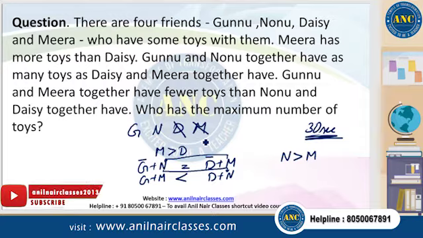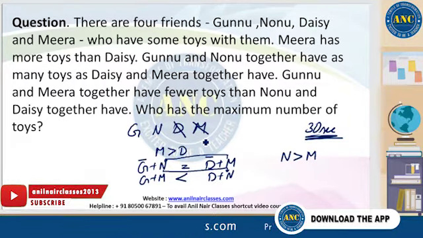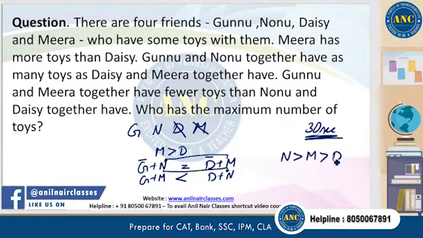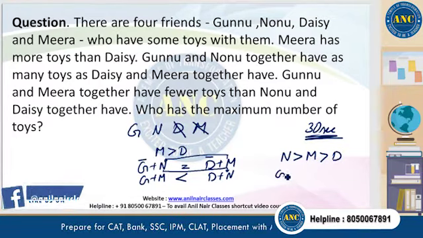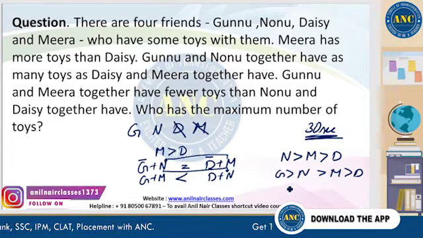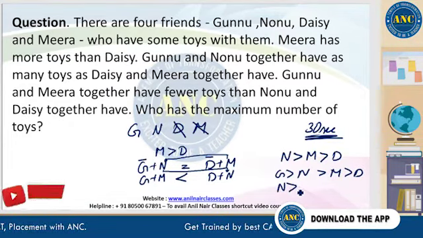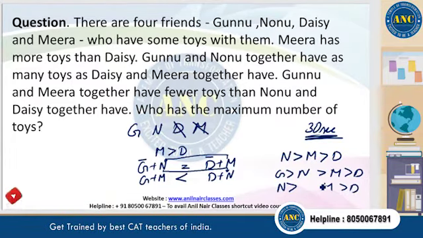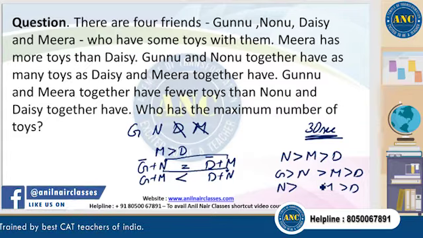Now, we know the lower two, right? Nonu is definitely greater than Meera. Meera is greater than Daisy, right? Either Gunu is greater than Nonu and Nonu is greater than Meera, Meera is greater than Daisy, or Nonu is greater than Meera and Daisy, and Gunu could be somewhere. We don't know, right? We have no clarity.